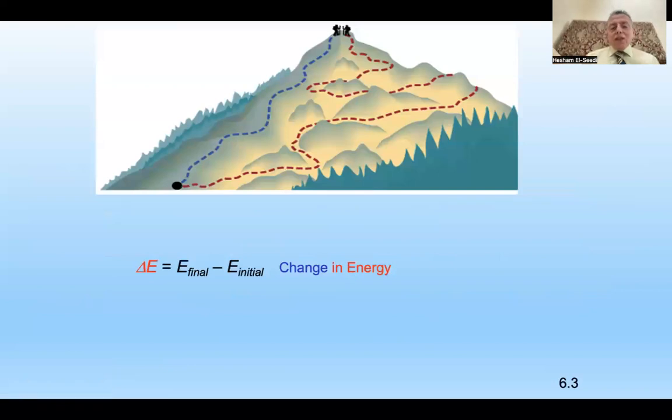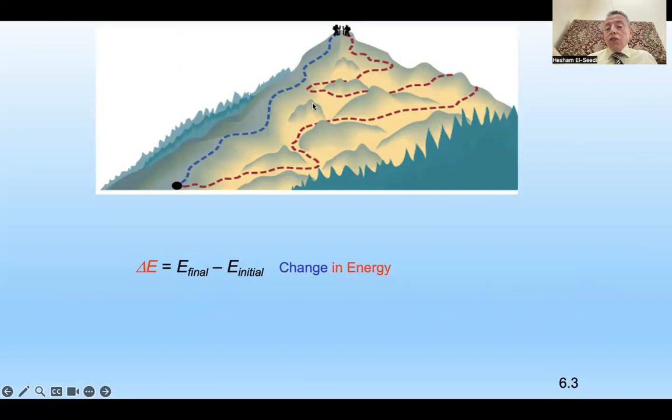If you go look to this, now I give you second. What's the difference between blue and red? See, blue goes from initial here until the final here. Red goes from initial here through different pathway, right? But it goes to the same final, right? So is there a difference here?